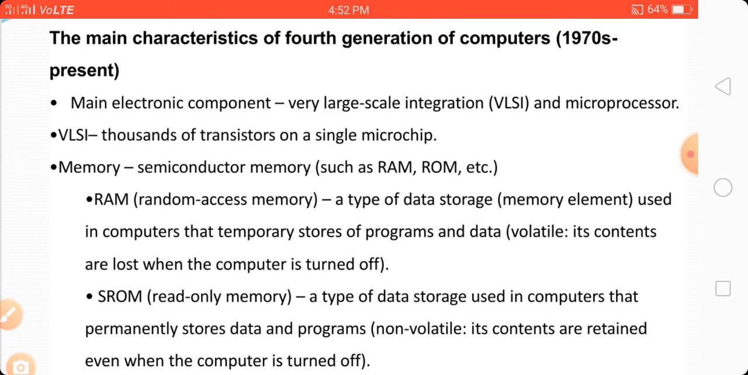Random access memory is a type of data storage, a memory element used in a computer that temporarily stores programs and data. It is volatile; its contents are lost when the computer is turned off. It is one type of volatile memory, meaning the data is present only while the power is on. So we generally use random access memory to store temporary programs and data.